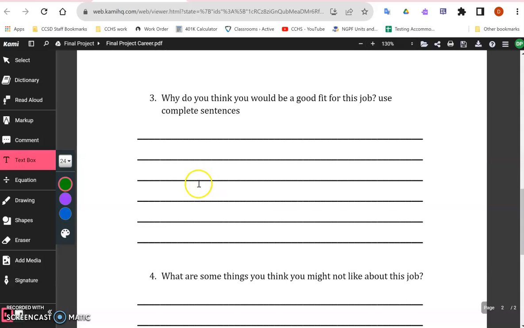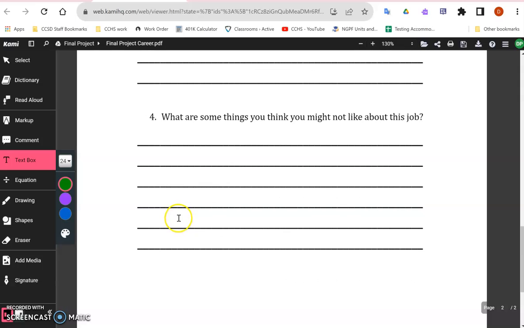And last but not least, after you've done this little bit of research and looked at the day-to-day responsibilities and the hours, you should be able to say why you think this would be a good fit for you. Use complete sentences. I don't want this to be a bulleted list. You have space here, write in complete sentences. I think this job would be a good fit for me because I am yada yada yada.